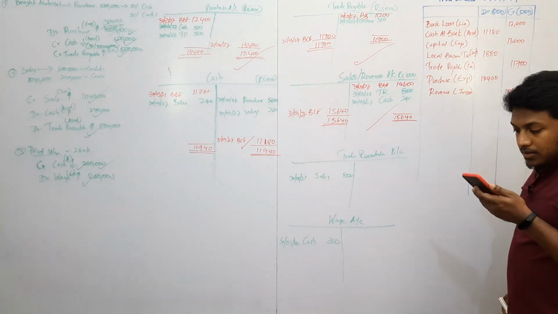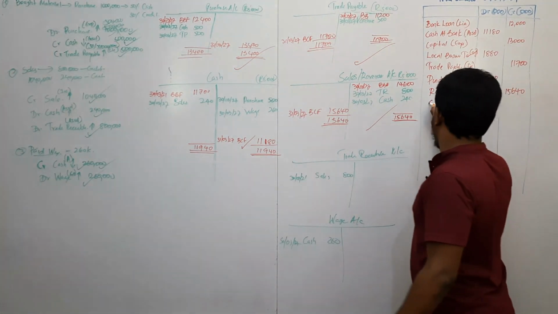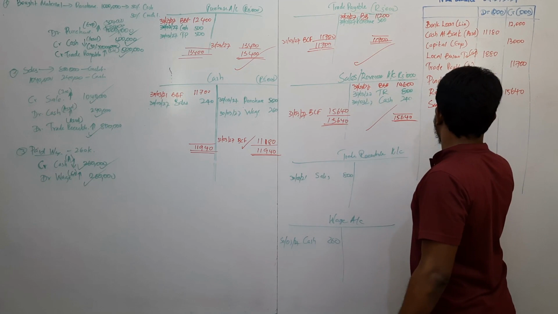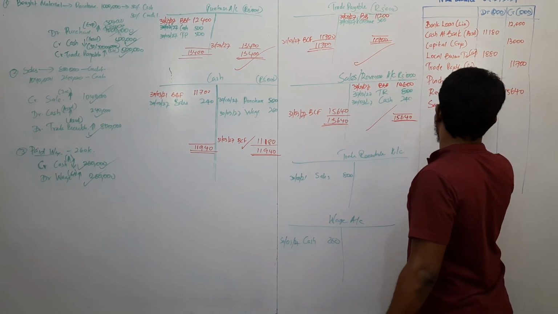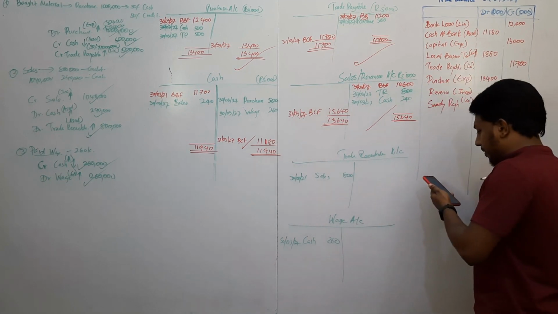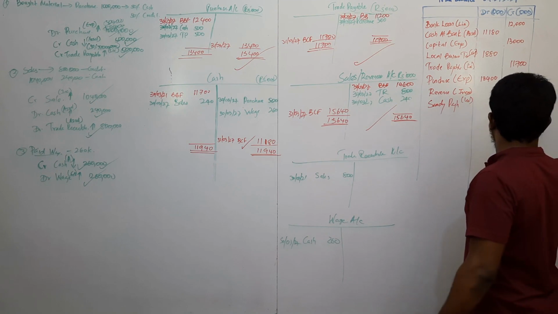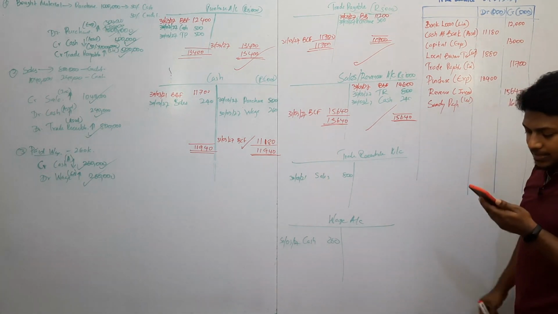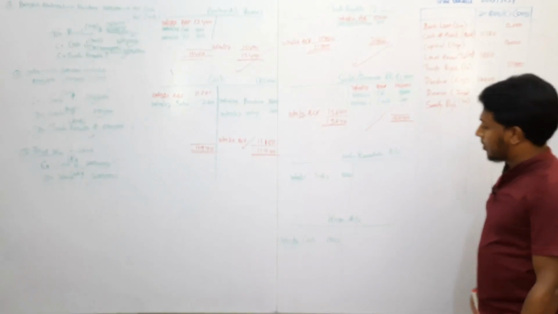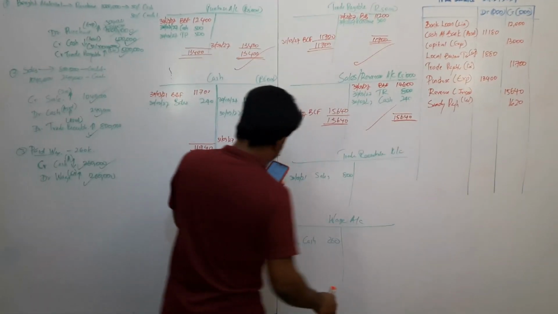Now sundry payable. Sundry payable, we haven't opened any general ledger. Sundry payable is a liability, and liability is credit side. So sundry payable 1620 should be reflecting on the credit side. Next, trade receivable. Trade receivable we have opened the general ledger.